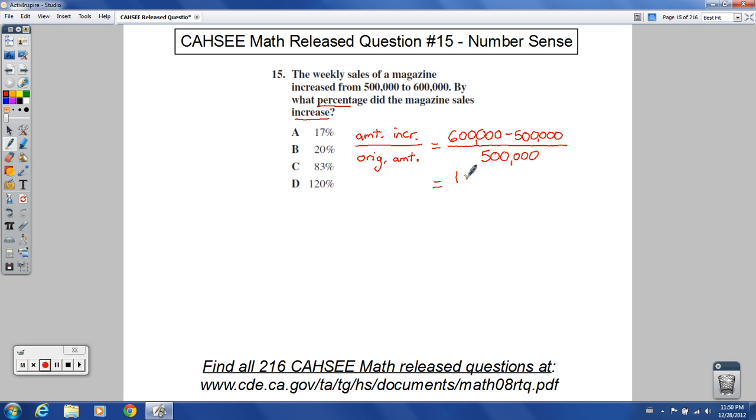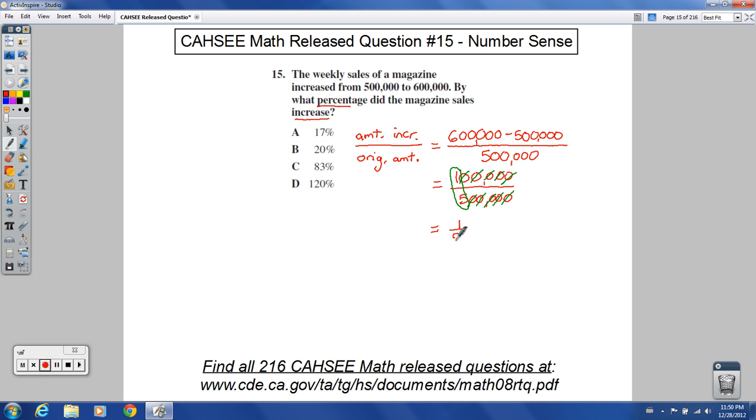This is the same as 100,000 divided by 500,000. Then I want to show you a slick little trick here. If you have zeros on the top and the bottom, you can cross them off one at a time. However many there are here, cross off with how many there are here. There were 5 here, so I could have crossed out all 5 with all 5 here. What am I left with? I'm just left with this, 1 over 5, 1/5.